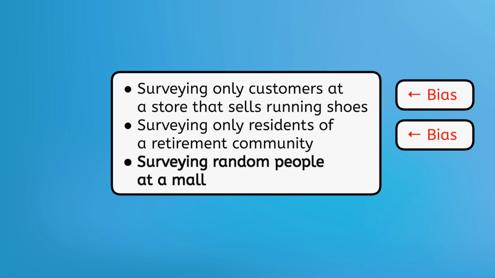The mall attracts a mix of individuals of different backgrounds, and randomly surveying people ensures that I'm not choosing one group over another. So this is not an example of bias. Randomly selecting people to survey ensures that we reduce bias, while choosing the right location ensures that I can capture diverse perspectives in my data.